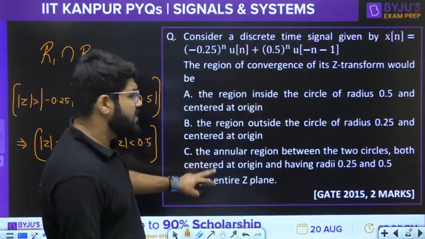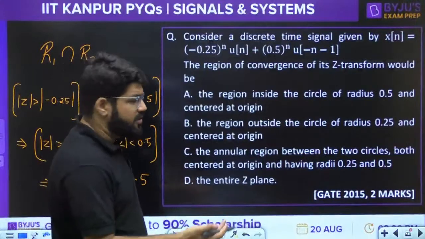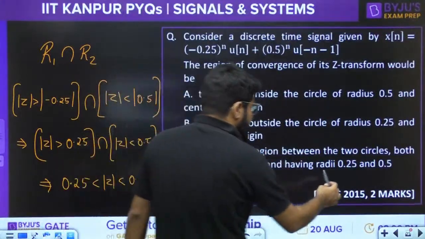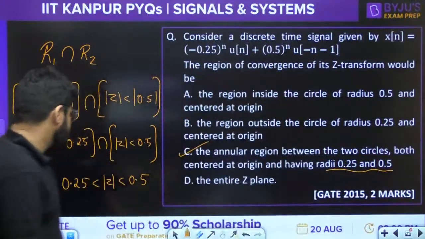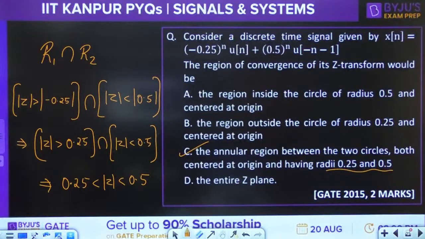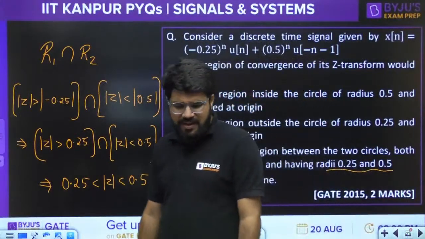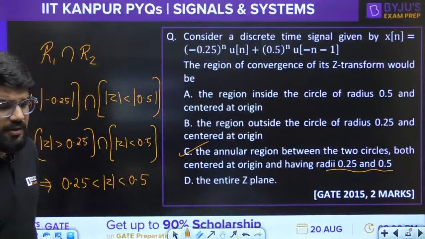It is an annular region, a ring. Annular region again means a finite ring between two circles centered at origin and having the radii 0.25 and 0.5. This is option number C. So ROC questions are very important and very simple, and commonly they put them in the 2 marks also.